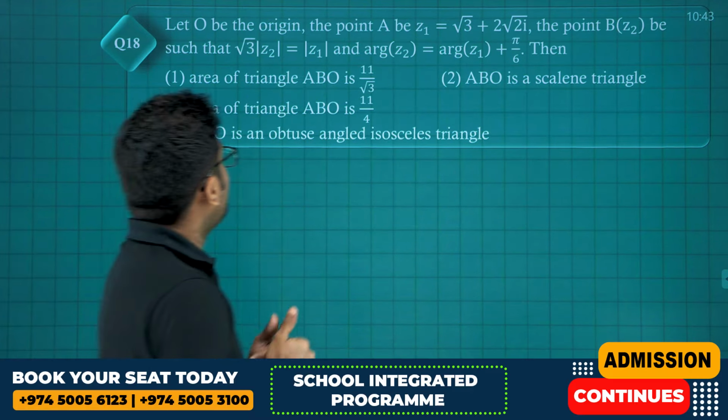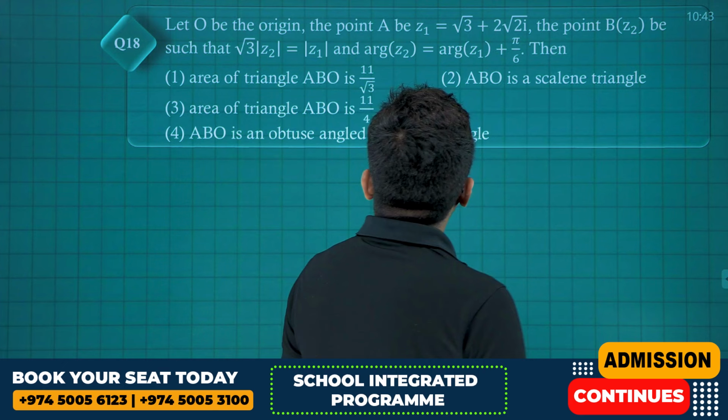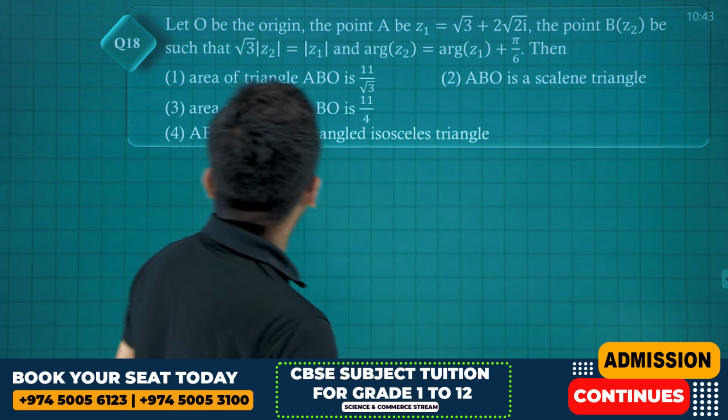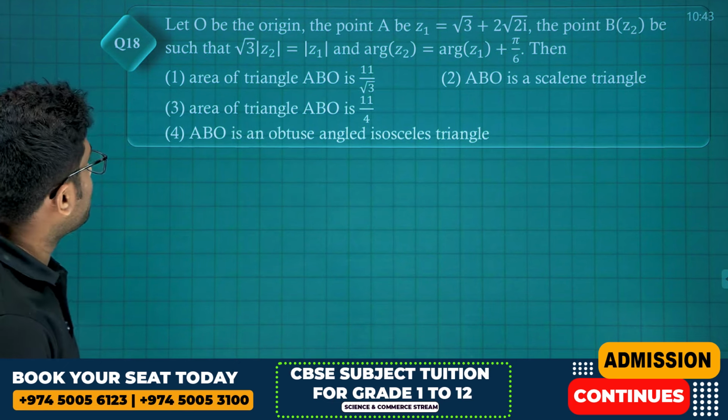Next question. Let O be the origin. The point A has Z1 equal to root 3 plus 2 root 2 i, and point Z2 be such that root 3 times mod Z2.